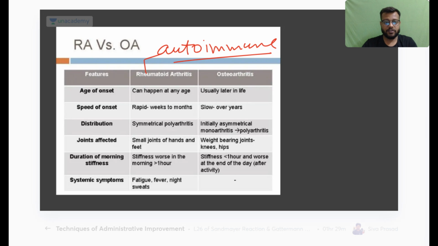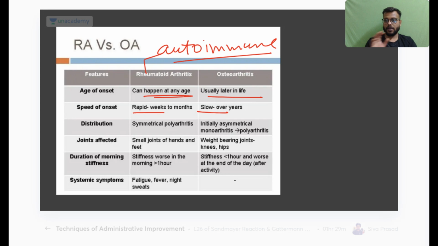Now you'll see the differences: rheumatoid arthritis can happen at any age, but the most common age group is between 30 to 50 years, that too in females. Osteoarthritis is later. Speed of onset we have discussed, rapid and slow. Distribution, now very important.